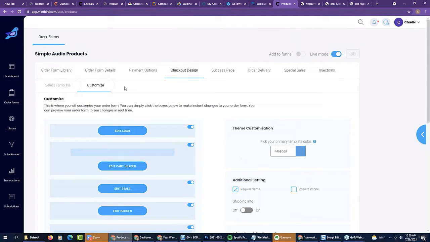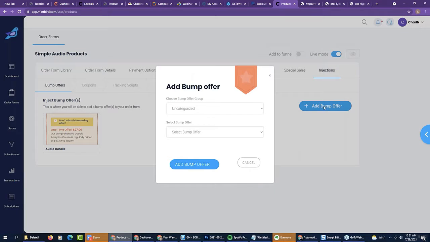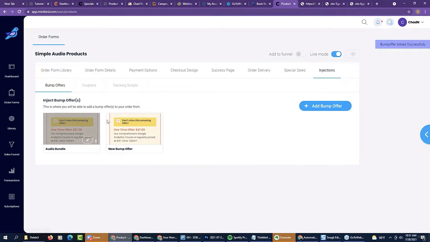And once that happens, there's tabs that are going to open up here that say coupon, bump offer, time sell or dime sell. And what you're going to do is you're going to be able to inject those into your order form. So here's the old injections. You come over here and you say, okay, I want to go ahead and add a bump offer to my cart. I can choose the group that the bump offer belongs to, and then I can just go ahead and choose the bump offer. And I can say, boom, add it in. Now, I now have 2 bump offers on one order form.